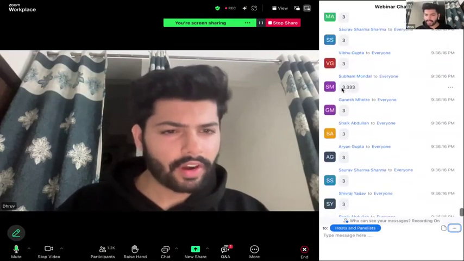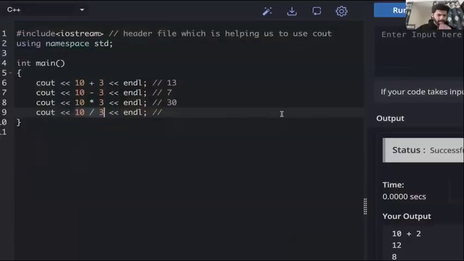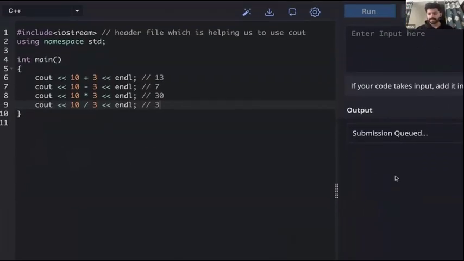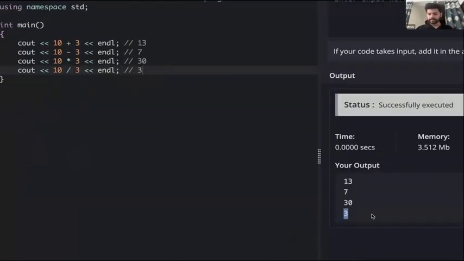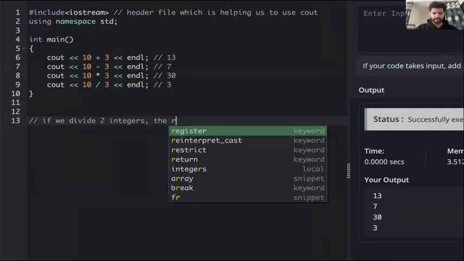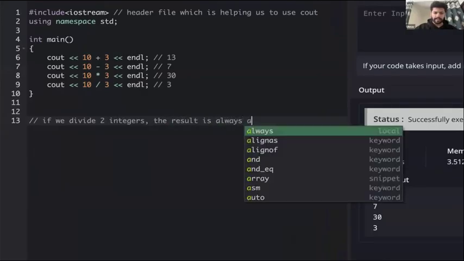Yes, I think everyone knows. This will not give us 3.33. On pen and paper, we might think this should be 3.33, but this will give us just 3. Let's run and verify this. So if we divide two integers, very important, the result is always an integer.